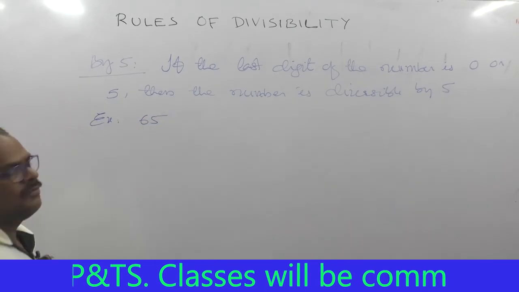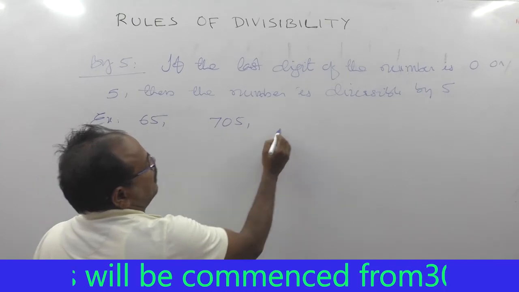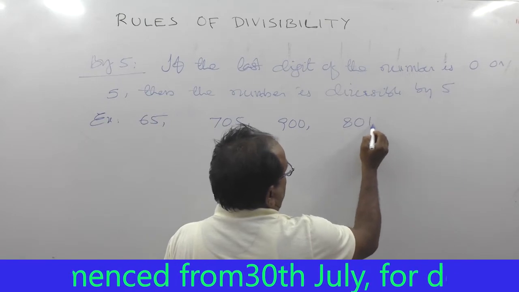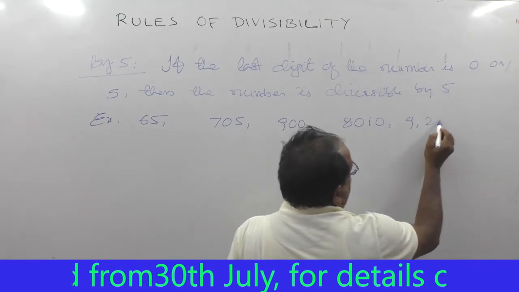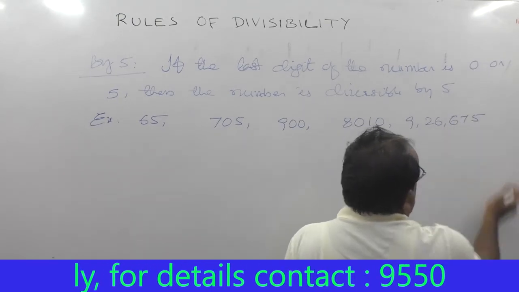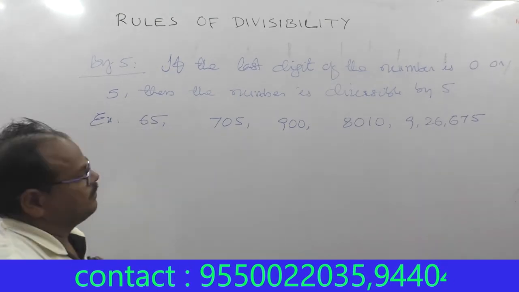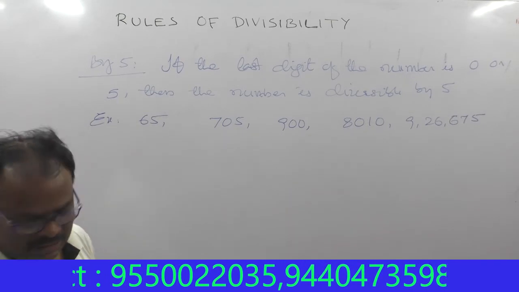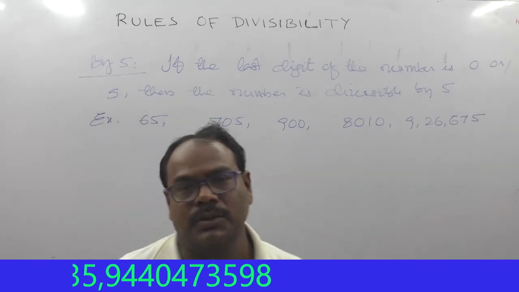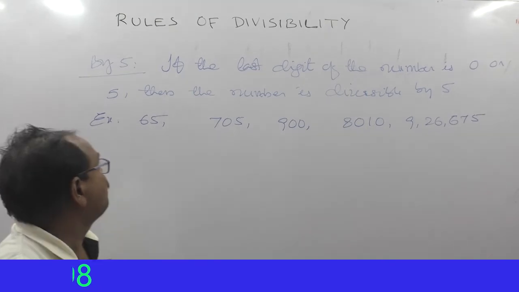Example, 65, 5 13s are 65, and also 705, and also 900, and also 8,010, 926,675. The last digit should be 5 or 0, then the whole number is divisible by 5. That's all. So if the digit in the units place is 0 or 5, then the whole number is divisible by 5.